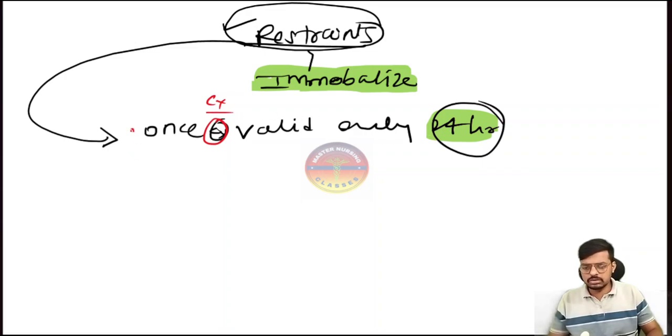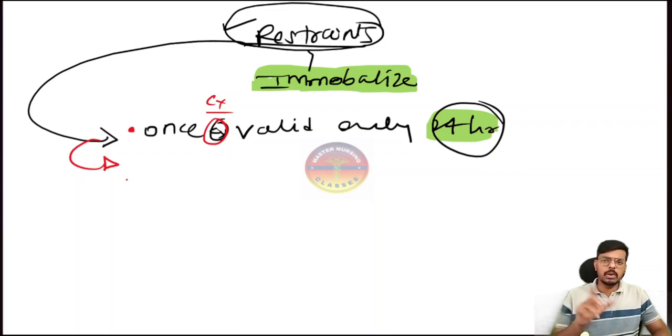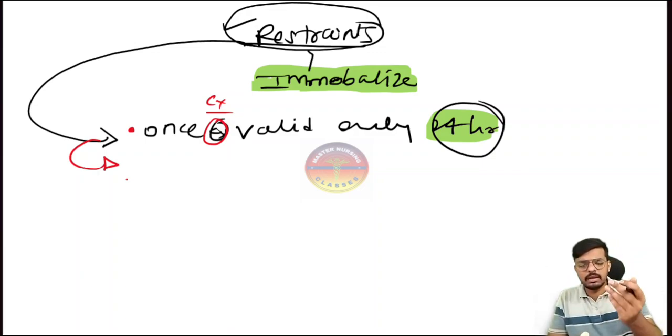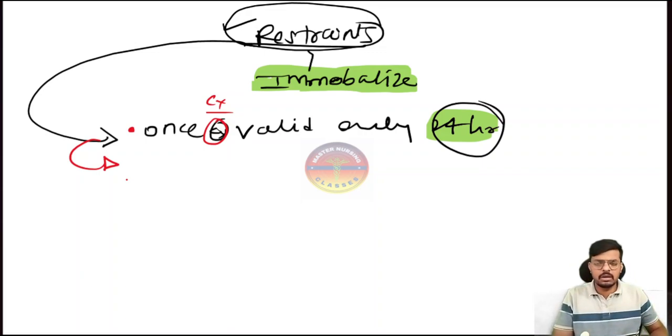Very, very important. So if we apply the restraints to the patient, then don't keep the patient in a private room or a room which is very far away from our main nurse station. Why? Because sometimes the patient's biological needs may arise, like the patient may want to go to the washroom, and you have tied his hand and your patient is calling, and you are not assisting the patient, so it may lead to unnecessary complications.